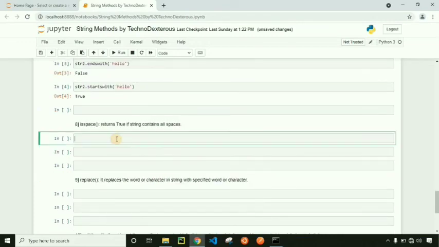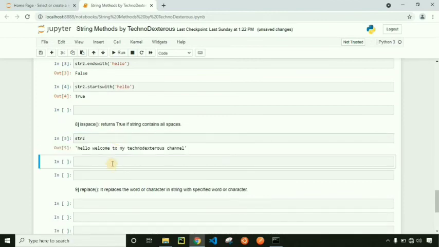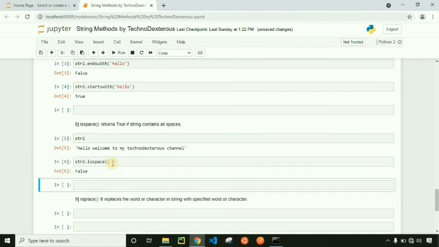Let's check isSpace method. This method will return true if string contains all spaces. We need to define one blank string to check it. So first we will check str2 with isSpace method. We have str2 as hello welcome to my TechNode Express channel. It will be false because it contains spaces but it doesn't contain all spaces inside the string. It also contains words.